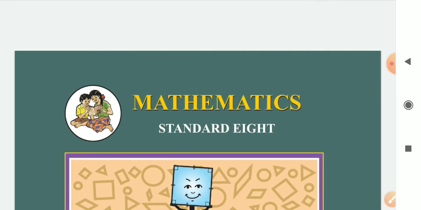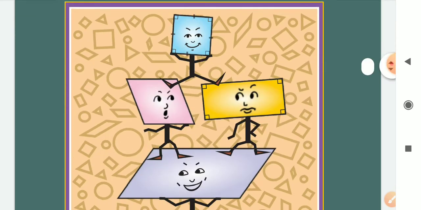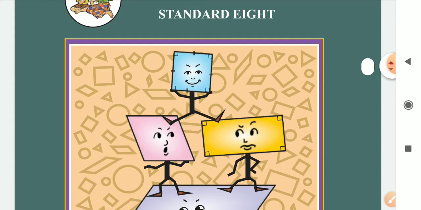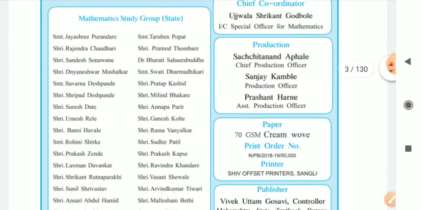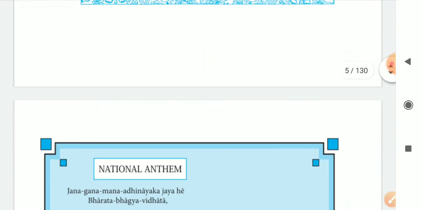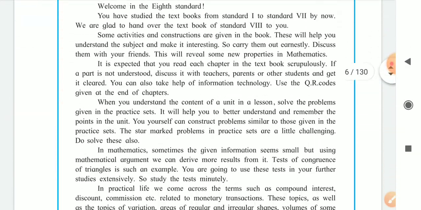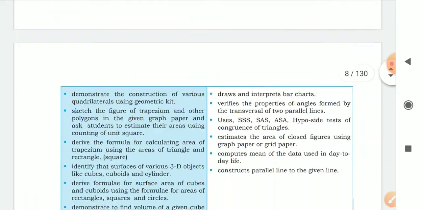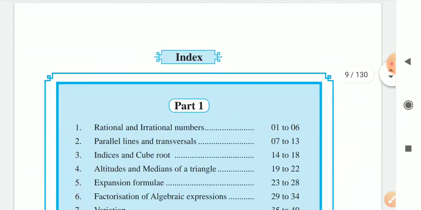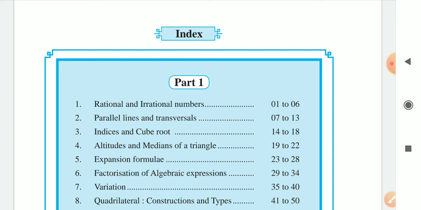Before this lecture, I already took one lecture. In that lecture, I gave you the general instructions and information about our textbook: the cover page, the syllabus of first term, and the last page of our textbook. I told you, and this PDF I sent you on our group. Okay, and you can refer to this.